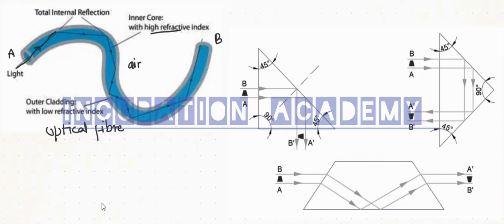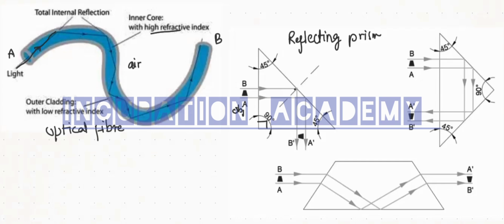Next, they are talking about the reflecting prism. Several prisms are taken. It is a 90-degree prism. Angle of prism is 90 degrees, and the other angles are 45 degrees. If this is the object, then the light ray coming out from the object is incident on this point and this point.